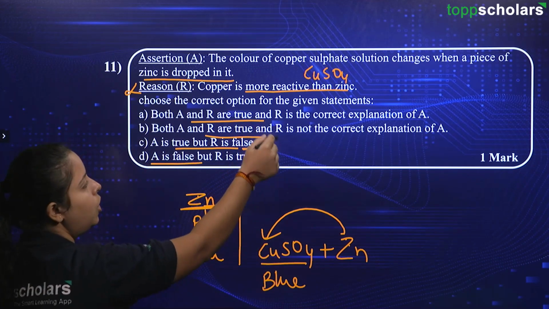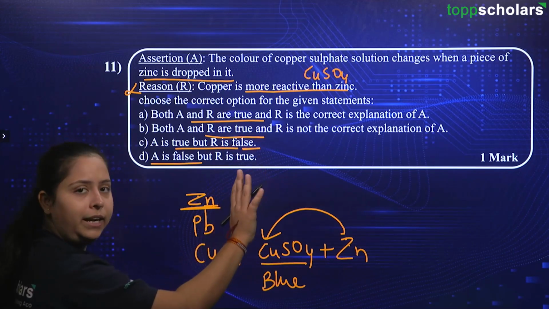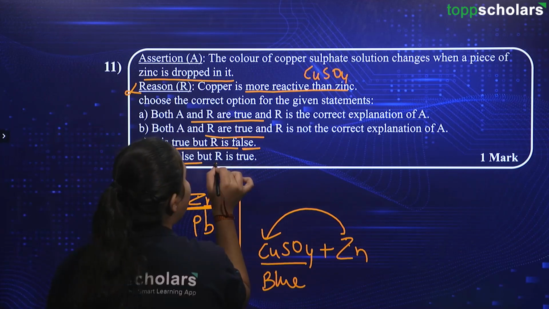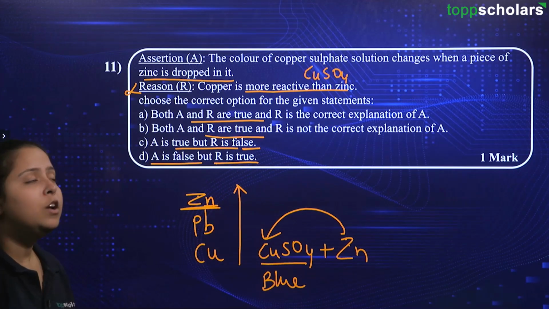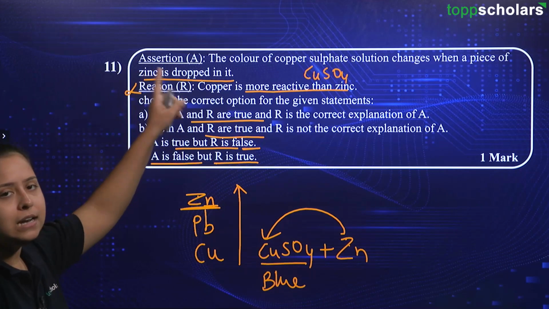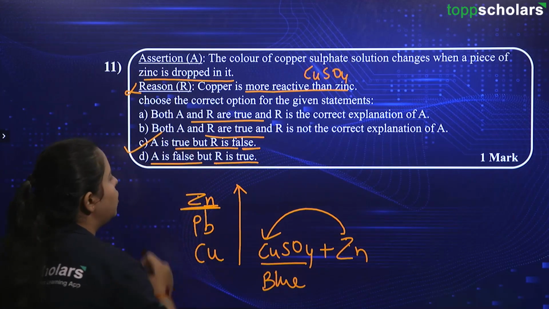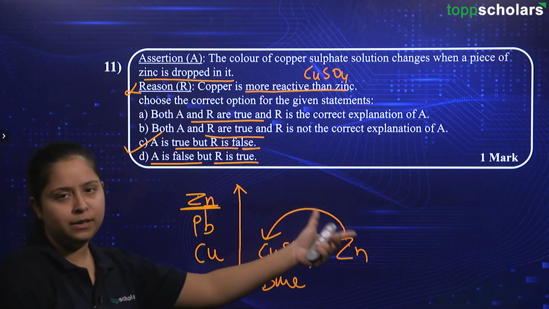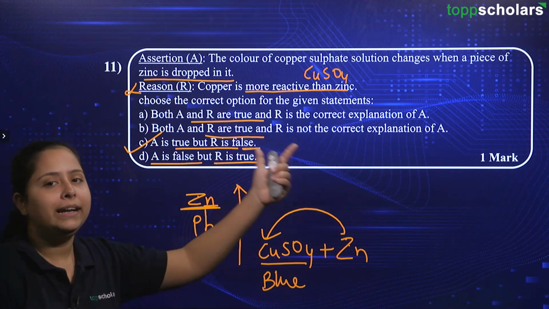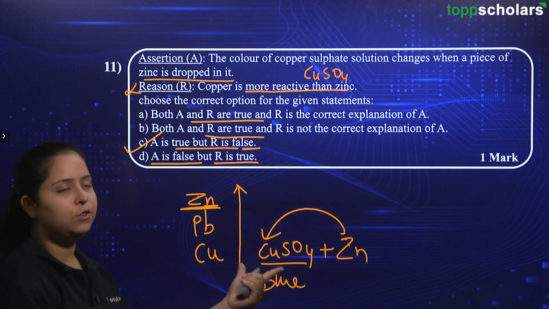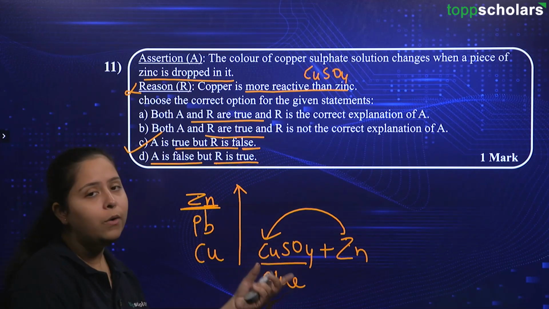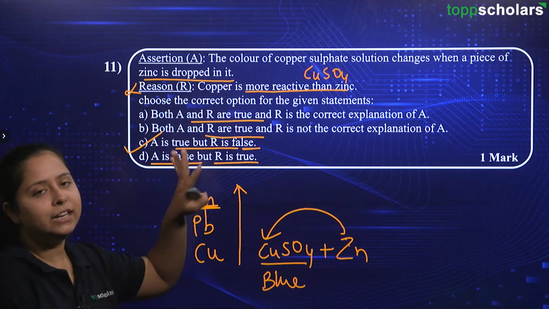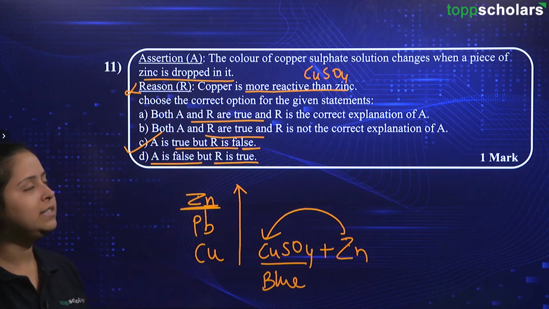Okay. These two options were saying that R is correct but it is the correct explanation or not correct explanation of A. And the last option says that R is true. So, just coming to the conclusion that R is false, we can choose this option as our correct answer. Okay. And A is true because as per our explanation as well, we saw that CuSO4 was blue, but then this compound is being decomposed and hence the blue color is vanishing. So, assertion statement also holds true for this question.